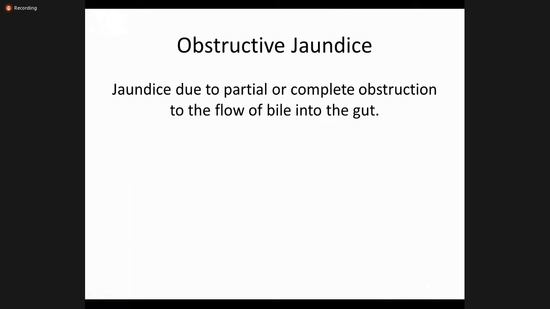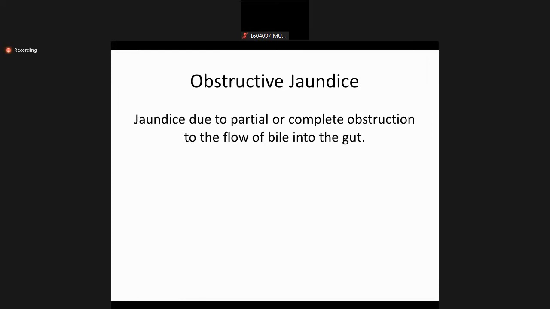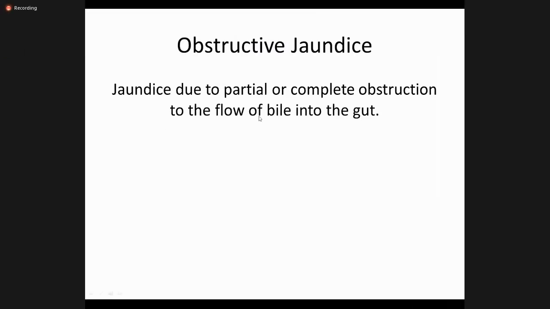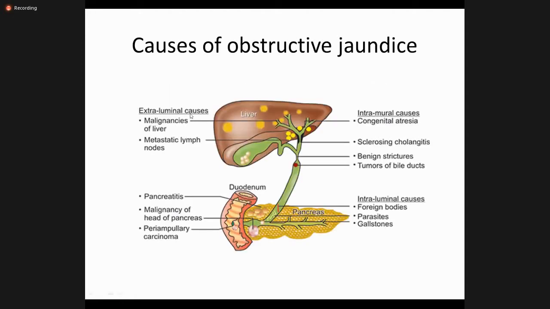So what is obstructive jaundice? I think people can understand this. Obstructive jaundice, as the name suggests, is jaundice due to obstruction. So jaundice due to partial or complete obstruction to the flow of bile into the gut is obstructive jaundice. It is a very simple definition. So this diagram is very important. It enlists the basic causes of obstructive jaundice. So in general terms, we can classify them as extraluminal causes, intramural causes, and intraluminal causes.